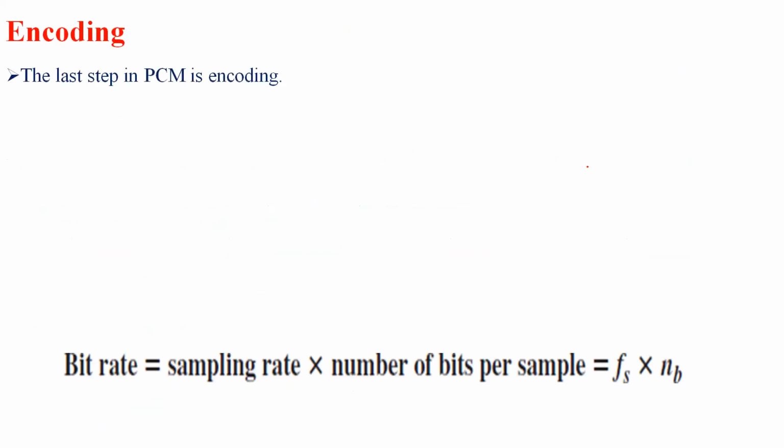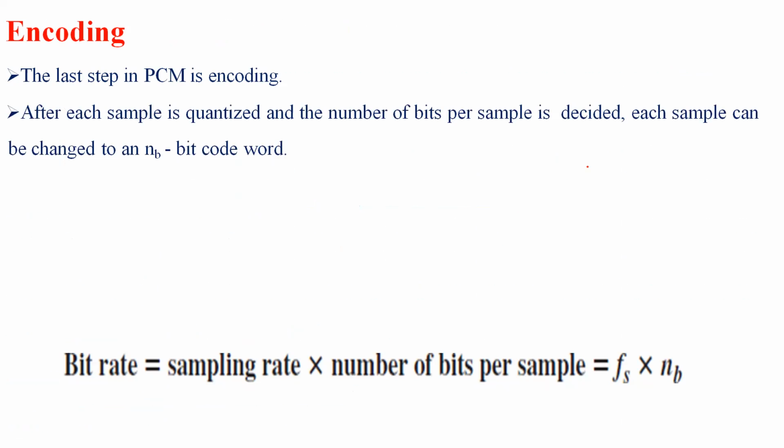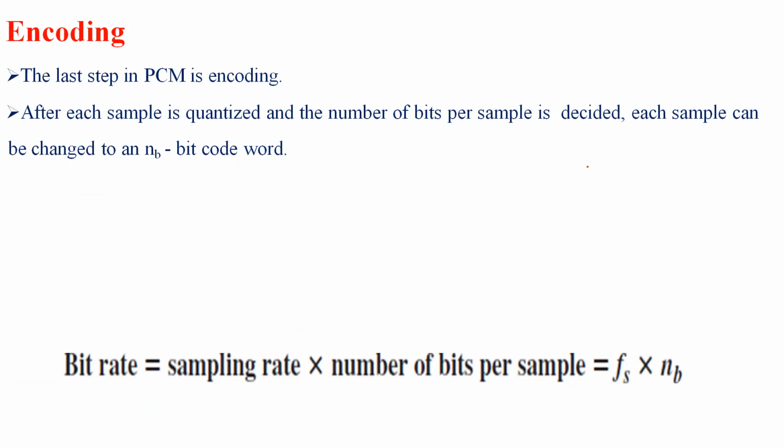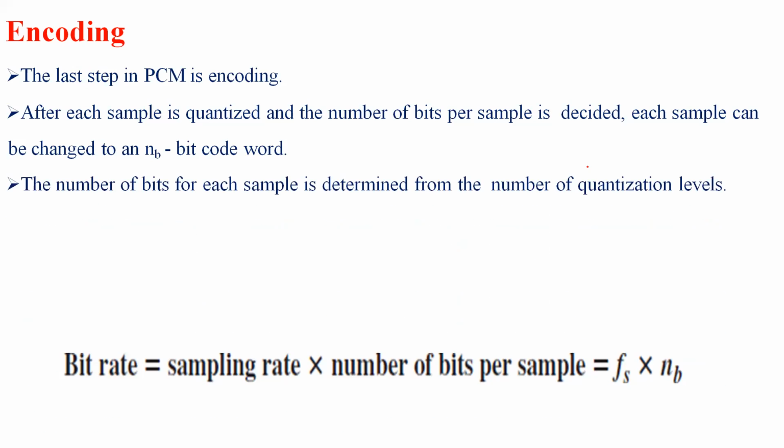Next we have encoding, which is the last step of pulse code modulation. After the sampling process, we give the samples to a quantizer. After quantization, the signals are encoded into a sequence of bits. After each sample is quantized and the number of bits per sample is decided, each sample is changed to an n-bit code word, that is, into 0s and 1s.